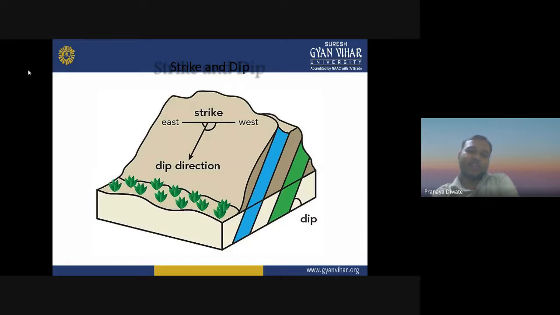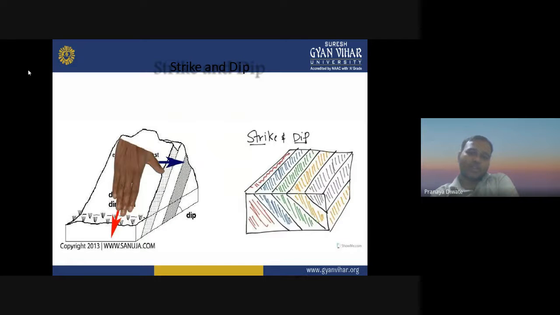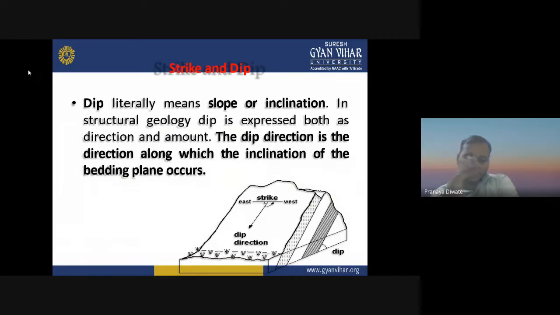Then we have strike and dip. What is the strike and what is the dip? Literally, the meaning of dip is slope or inclination. The slope and inclination is known as the dip of any strata.